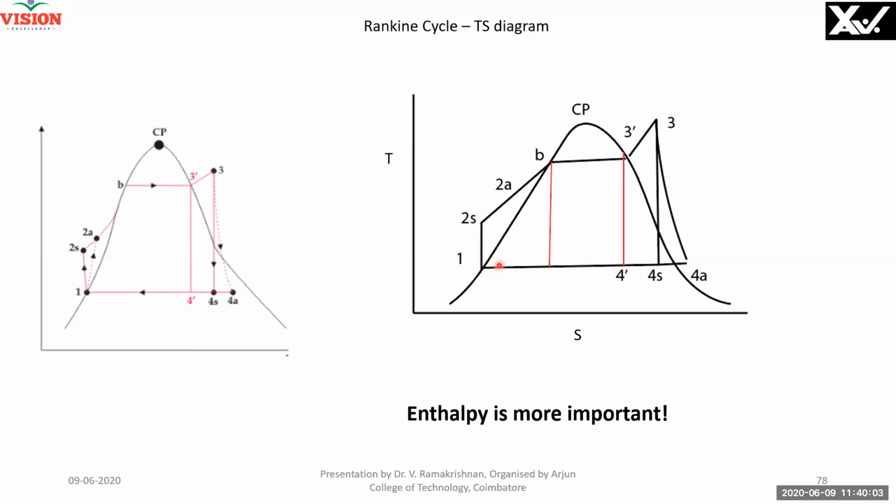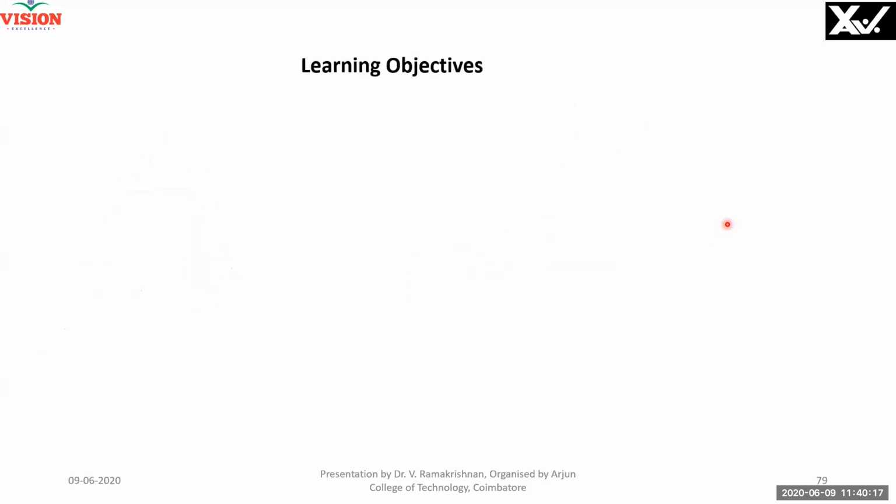So once you find out the properties, how will you find out the state levels? You have instruments. Using the instruments, find out the state levels, and find out the enthalpies from the tables. Once you know the enthalpies, you know the entire system is at your fingertips. You can solve any problem in thermal equipment, you can decide it.